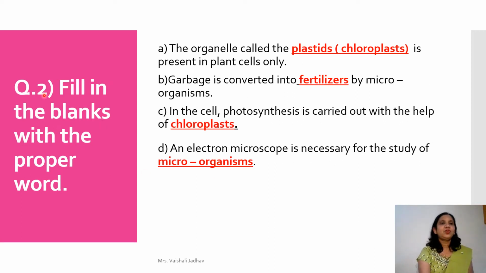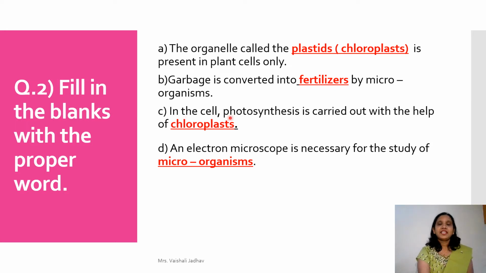Let's see question 2, which is fill in the blanks with the proper word. A. The organelle called the dash is present in the plant cells only, and the answer is either plastids or chloroplast. B. Garbage is converted into dash by microorganisms, and the answer is fertilizers. Instead of fertilizers, children, you can write down manure also. That is an alternative answer.